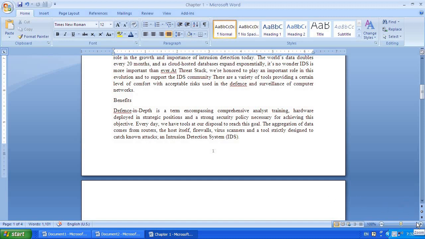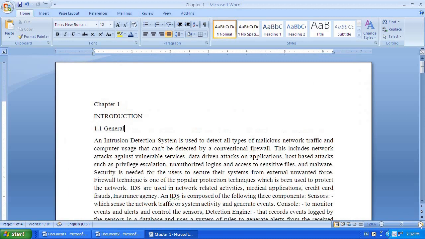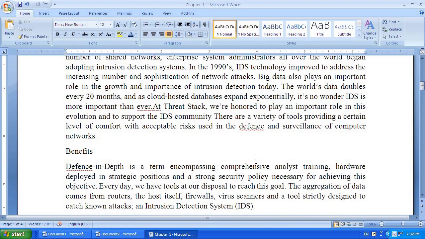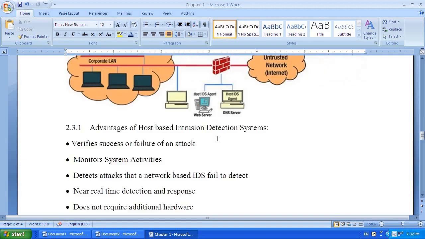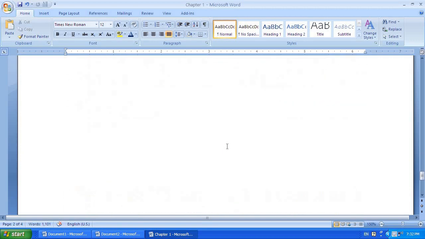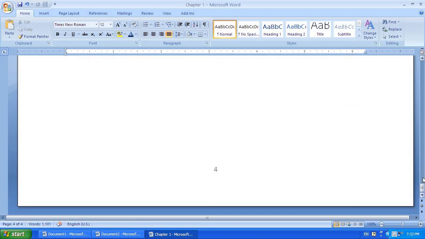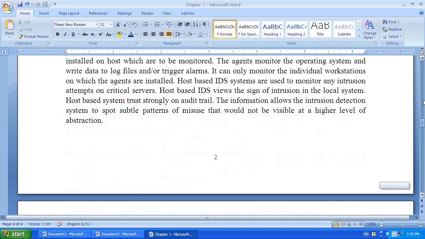So I will maximize this and show you. Here you can see this is page number 1 and this is page number 2. This is page number 3 and this is page number 4. Like this, it will automatically take.